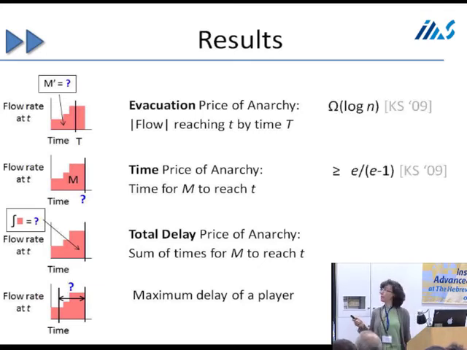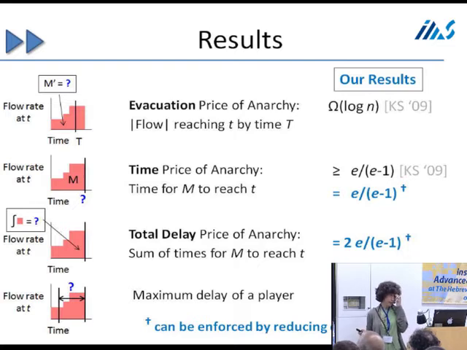And there are some lower bounds on the price of anarchy in these models. Koch and Skutella showed that for the evacuation price of anarchy, there are examples that do as bad as log n. And for the time price of anarchy, there are examples that do as bad as e over e minus 1. Macko, Larson, and Steskal showed that for the maximum delay price of anarchy, there are examples that do as bad as order omega n.